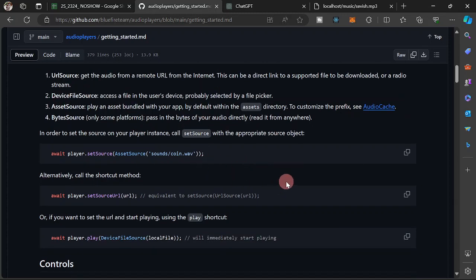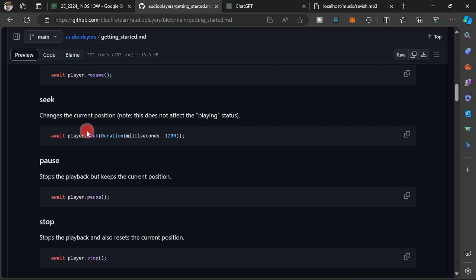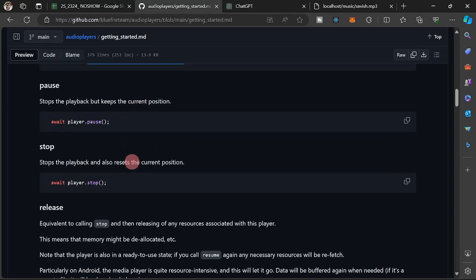Okay, so we have actually play, we have the stop, we have the resume, then we have the seek. Okay, so I want you to try this one so that you could create a much better audio player than what I have.